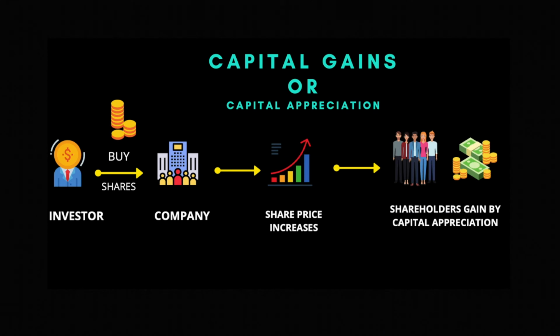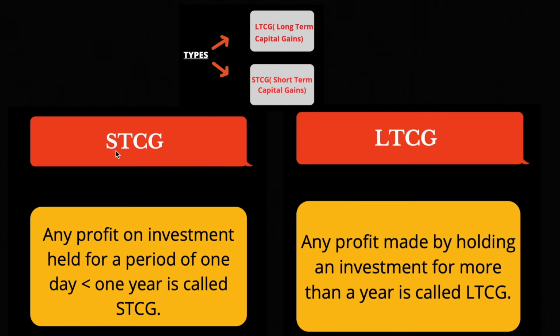Capital gains is of two types: long-term capital gains and short-term capital gains. In case of short-term capital gains, you are buying the shares of a company and you are holding them for less than a year. Within that period, if you buy and sell a share and you are gaining some amount as the difference in the share price, then it is called short-term capital gains. In case of long-term capital gains, you are buying shares and you are holding them for more than a year, and when you are selling, you are getting some returns in terms of the difference in the share price, then it is called long-term capital gains.